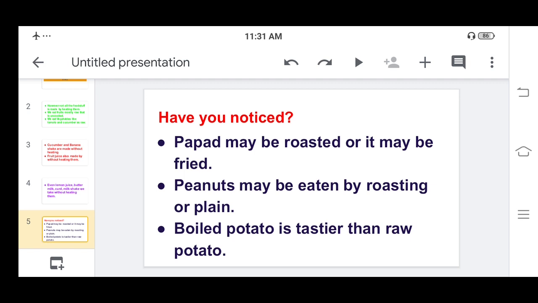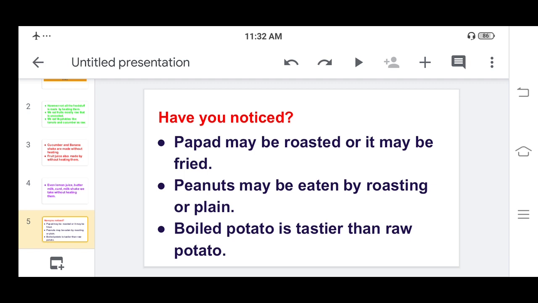So what happens? You can say that the taste of the peanuts gets changed. Roasted peanuts taste different than plain peanuts. And the same you can observe in the potato. Boiled potato is tastier than the raw potato. If you eat raw potato, it doesn't give any type of taste, but if you boil the potato and eat it, then it is tastier than the raw potato.